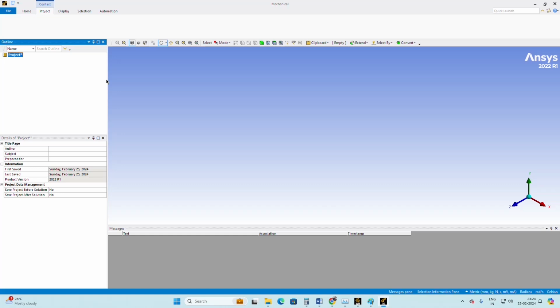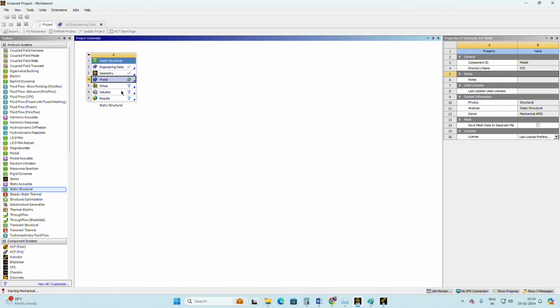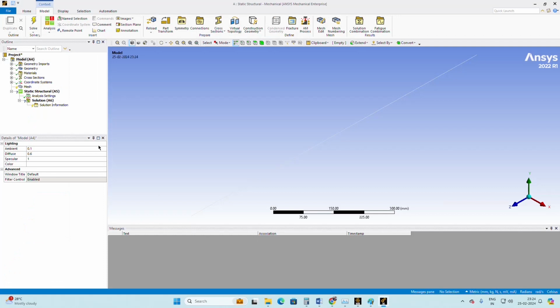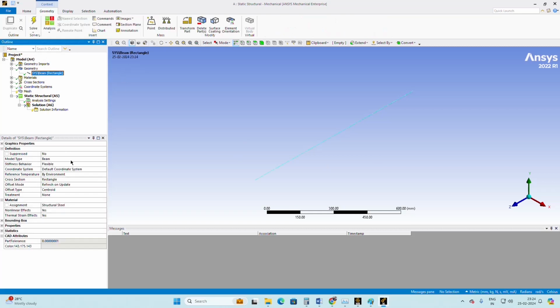Now here in the mechanical workbench, there is no need to import the geometry, because in the workbench itself it's a tree, it is all interlinked. As soon as you double click on that, you can see the geometry is already imported directly here. Whatever geometry you created in SpaceClaim is automatically uploaded here. For the geometry, the material assigned is structural steel.